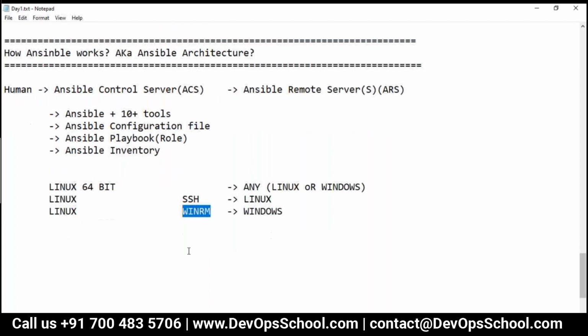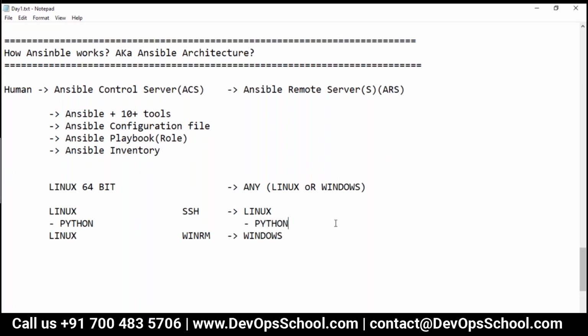Understand that in this machine you need to have Python, and here also you need to have Python.